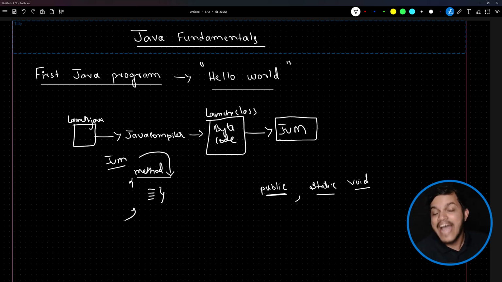Once you understand what are access specifiers in Java, what is the static keyword in Java, how to write a method, var args, arrays, string, again I'll get back to the main method and explain how they have written it. Right now, just understand main method as the entry point of our Java application. If you want to execute a Java application, the main method must be there. All the IDEs will give you the template. You need not worry about this.